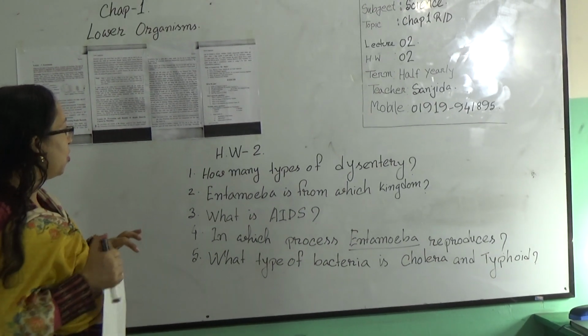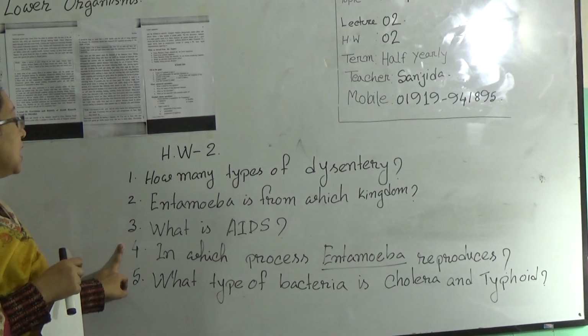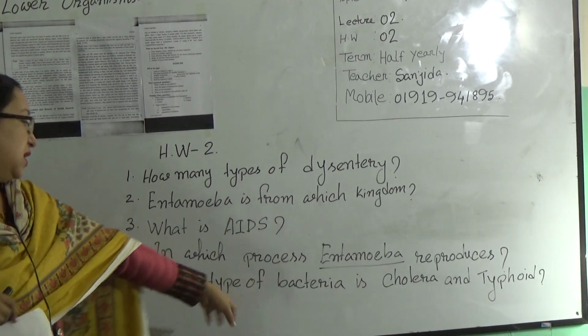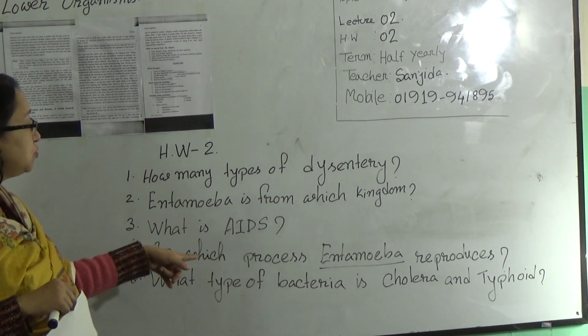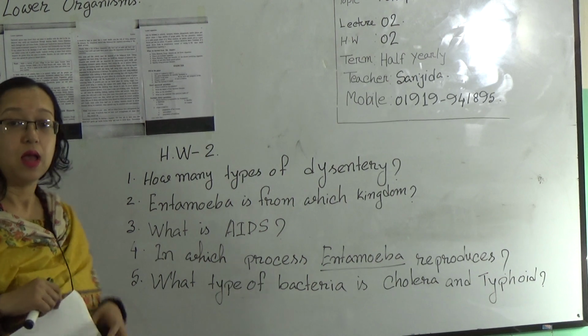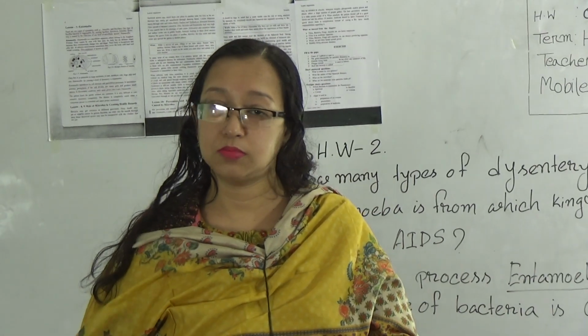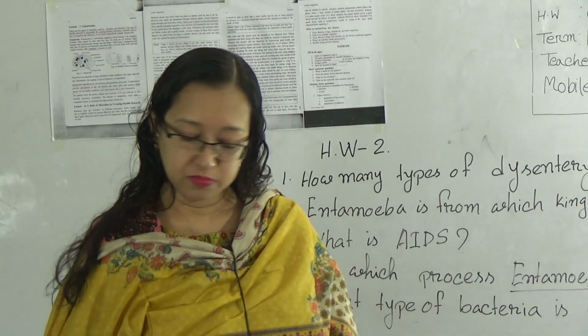So this is your homework. How many types of dysentery? Amoeba is from which kingdom? Number 3, what is AIDS? That means I want the abbreviation of AIDS. 4, in which process does Amoeba reproduce? And question number 5, what type of bacteria are cholera and typhoid? You can find out this answer from these pages.